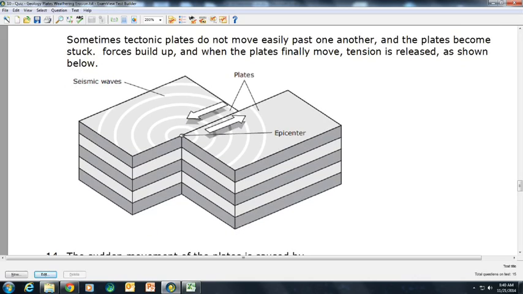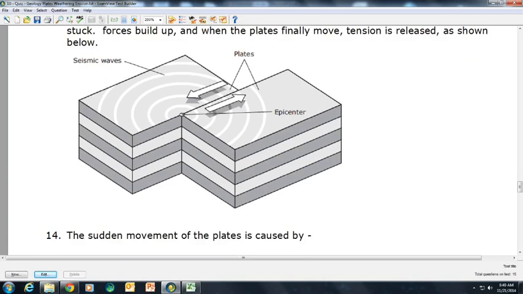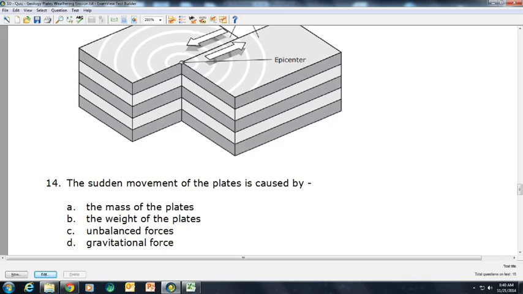Question 14. Sometimes tectonic plates do not move easily past one another, and the plates become stuck. Forces build up, and when the plates finally move, tension is released, as shown below. The sudden movement of plates is caused by A. The mass of the plates, B. The weight of the plates, C. Unbalanced forces, D. Gravitational force.